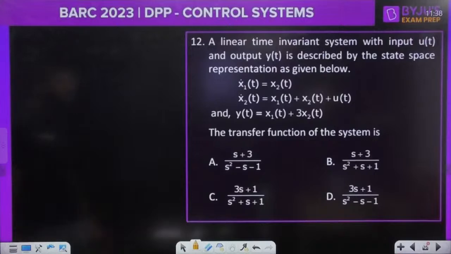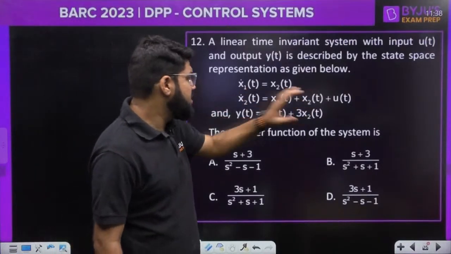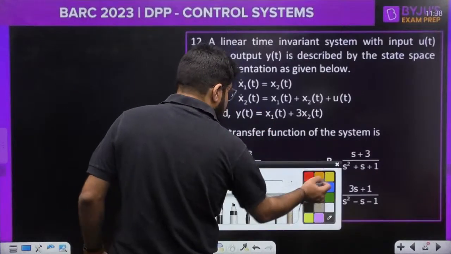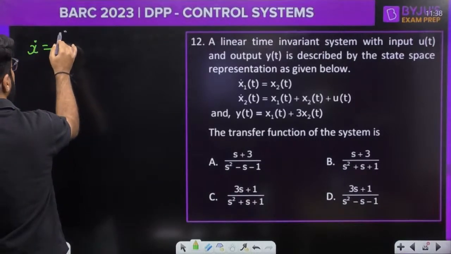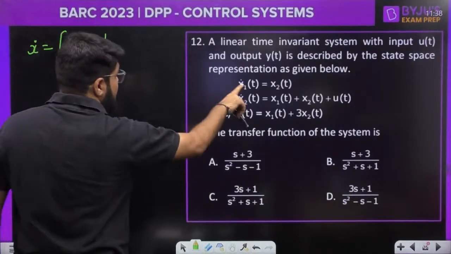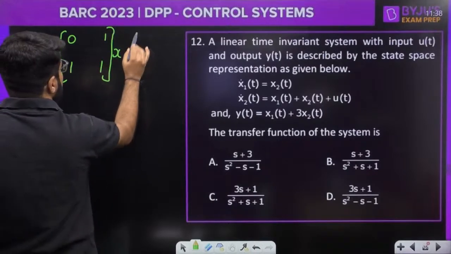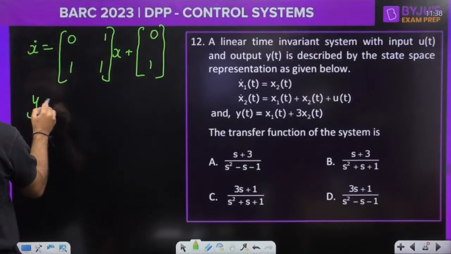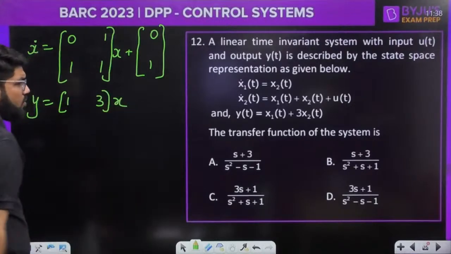A linear time invariant system is described by the input u(t), output y(t), by the state space representation as given below. x1 dot is equal to x2, x2 dot is x1 plus x2 plus u, and y equal to x1 plus 3x2. What is the transfer function? So guys, let us convert this. x1 dot is equal to x2, that is [0 1]. x1 is absent, x2 is present. And then x1 plus x2, that is [1 1] x, plus in the first there is no input, in the second it is equal to 1 into u. And what is the output equation? y is equal to x1 plus 3x2. So [1 3].